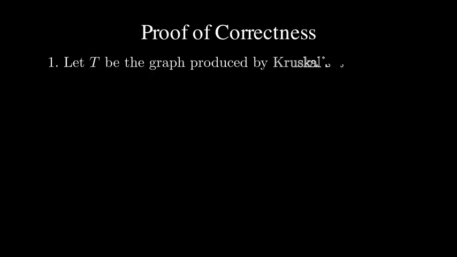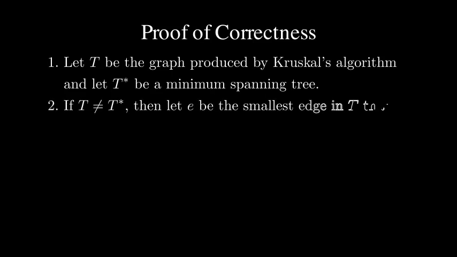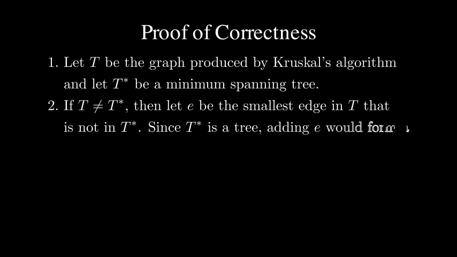There is almost always an important swapping step in the proof of correctness for a greedy algorithm. Let T be the graph produced by Kruskal's algorithm, and let T star be a minimum spanning tree. If T is not equal to T star, then let E be the smallest edge in T that's not in T star. Since T star is a tree, adding E would form a cycle C in T star.